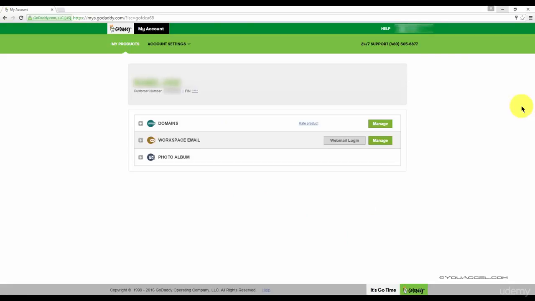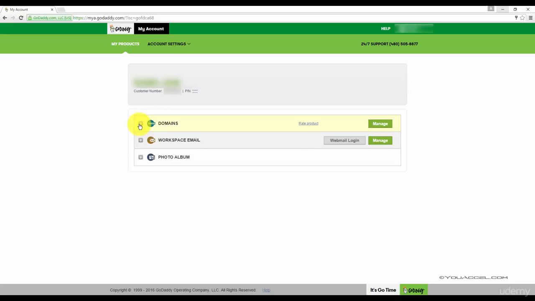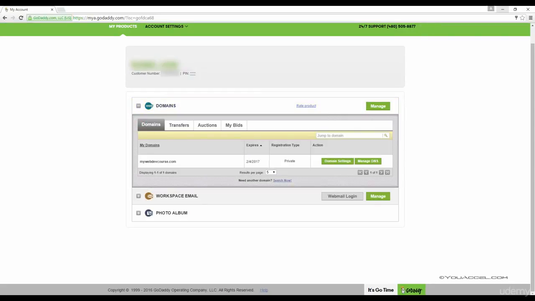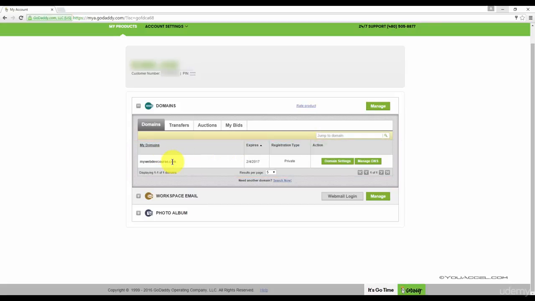When you're logged into your account, you'll see a few links. The first one is Domains. Expand the Domains menu. Here, you'll see the domains you currently have with GoDaddy.com. You can also see when the domain name expires and if the registration type is public or private.